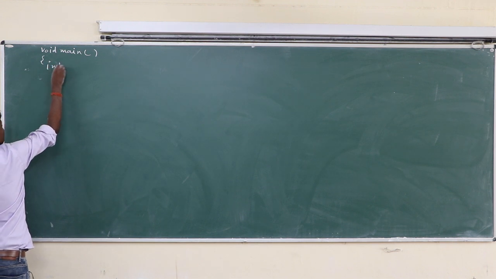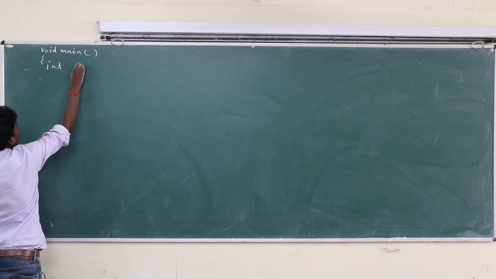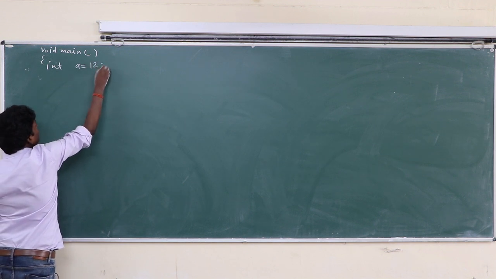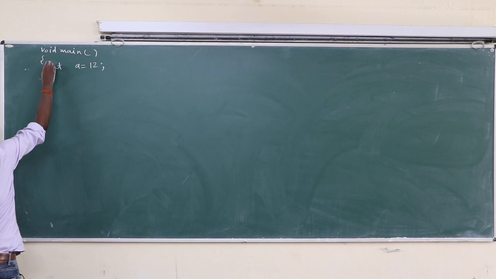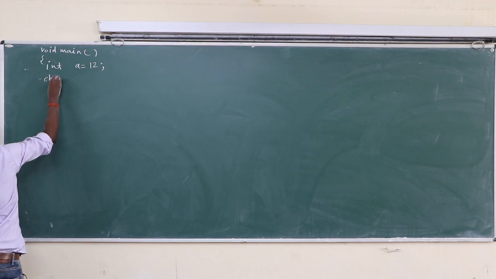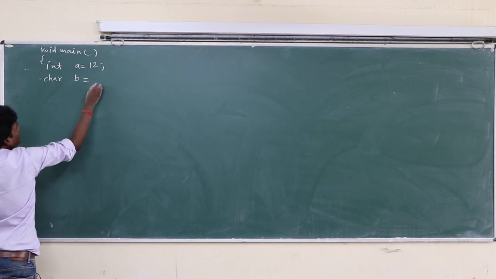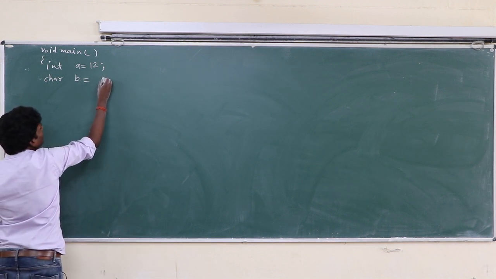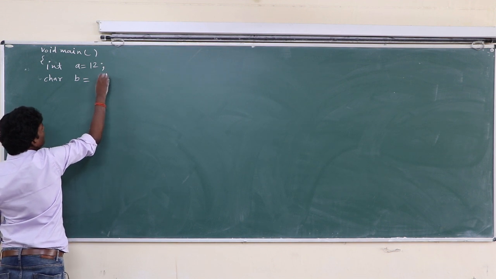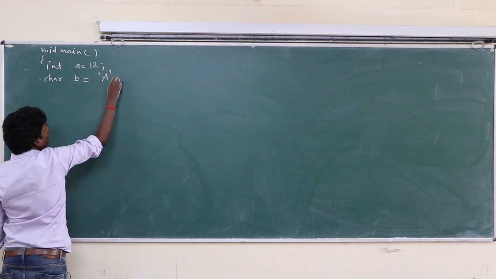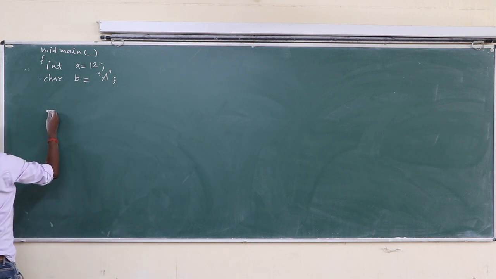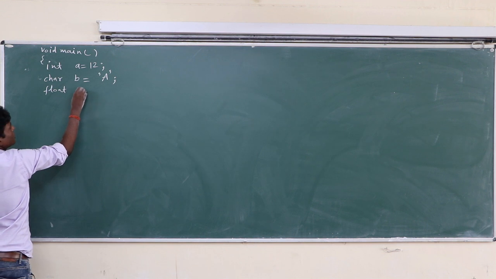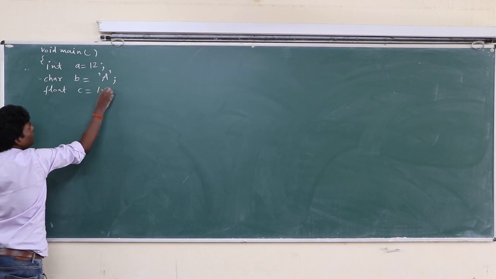int a equal to 12, char b equal to 'a', suppose, float c equal to 1.5.